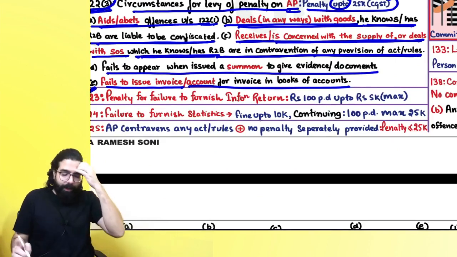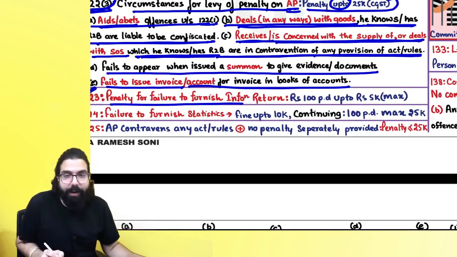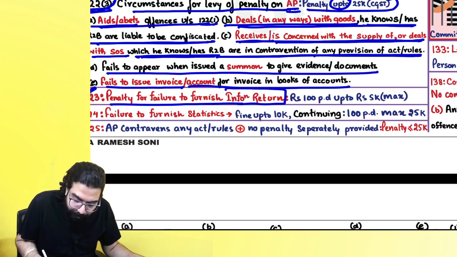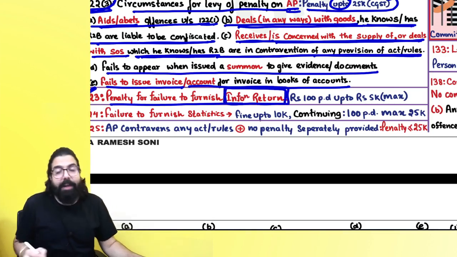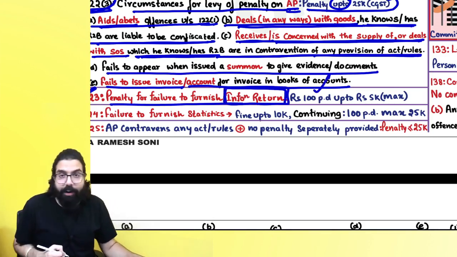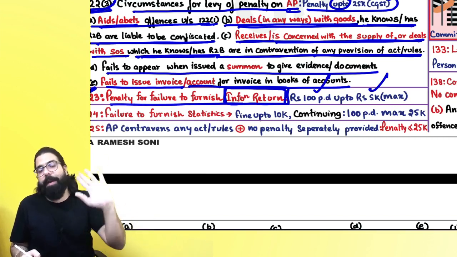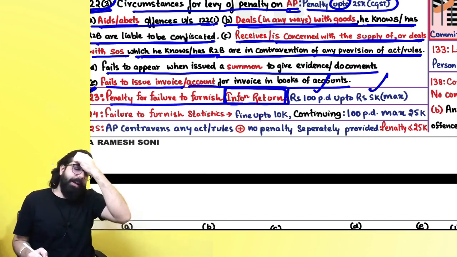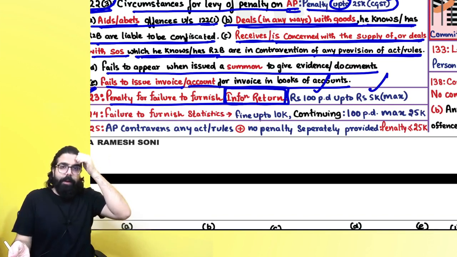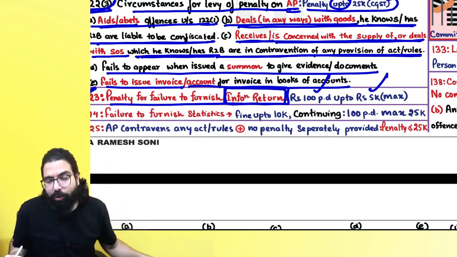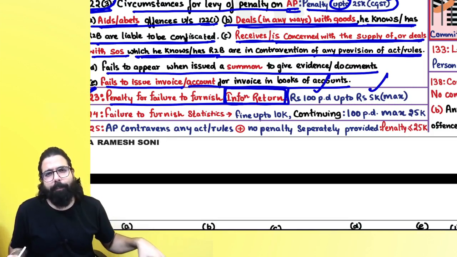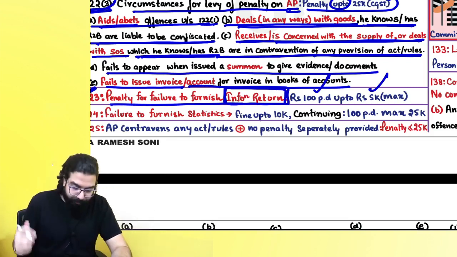Now is section number 123, which says penalty for failure to furnish information return. There is something called information return, and if you fail to furnish it, it is 100 rupees per day up to a maximum of 5,000 rupees. Remember one thing, whatever penalty I am telling you is under the CGST Act, a similar amount is payable under the SGST Act. Remember, if it is in the exam, it is double. Okay, the CGST plus SGST amount is your IGST amount. Sir, in the exam, please be very careful. Are they asking you under the provision of the CGST Act, or are they asking you a question from the IGST point of view? Okay sir. Next.